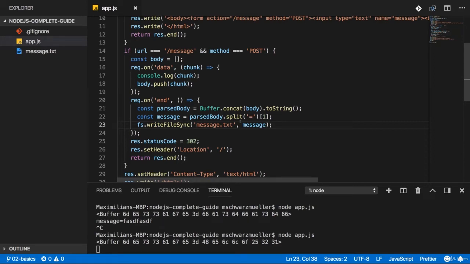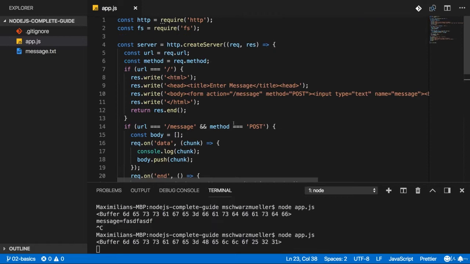We already achieved a lot in this section, and I know that all this code looks kind of intimidating. And no worries, it will become much easier, but I find it super important to learn it the hard way first so that you never forget what's happening behind the scenes.